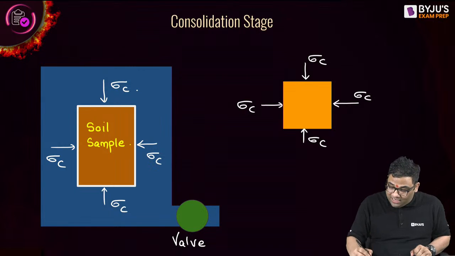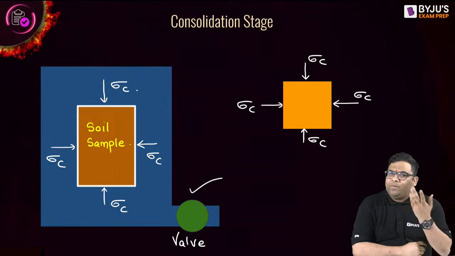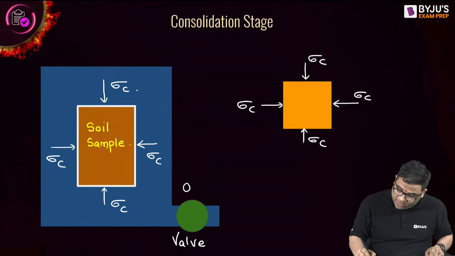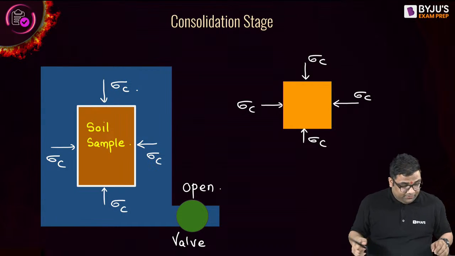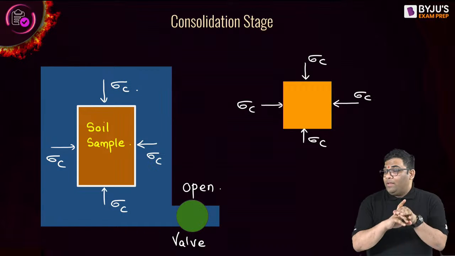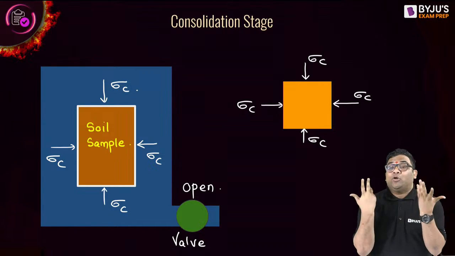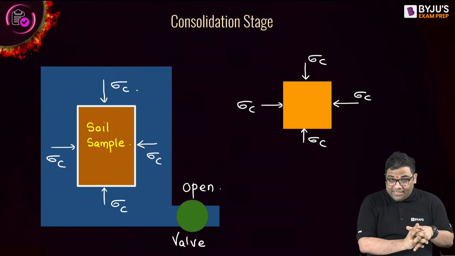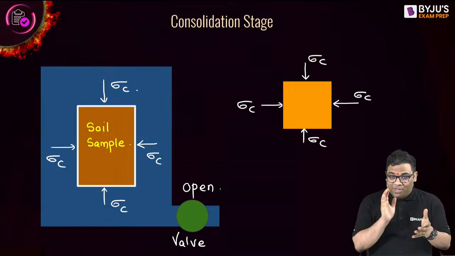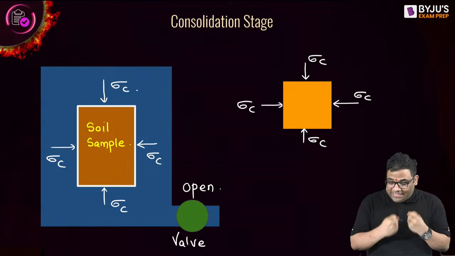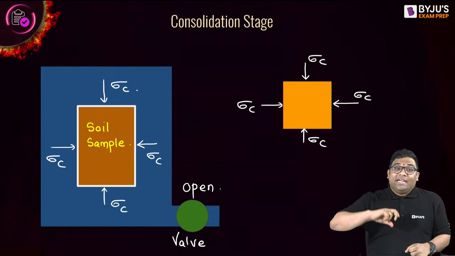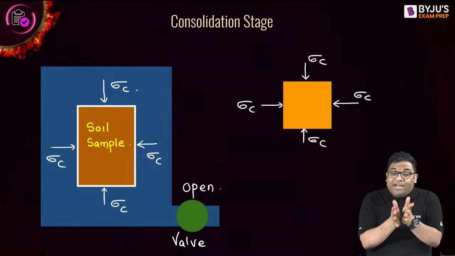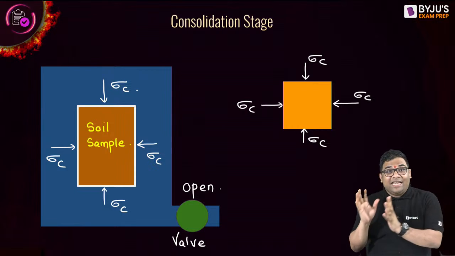So if you open the valve, it will be known as what? When the valve is open, consolidated or unconsolidated? Please write in the comment section. Yes, consolidated, because when you open the valve, then drainage is possible. Drainage is possible means consolidated. That means you are trying to replicate the real life conditions in the laboratory.